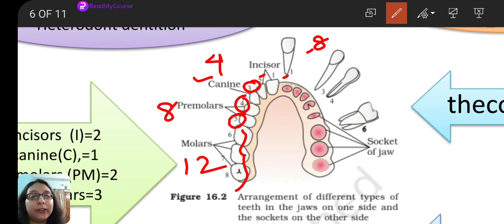So, when somebody refers to the number 6 tooth, what is that? That is the first molar. Number 3, that is the canine. Number 1, that is the central incisor, okay? Among incisors also we have a division, that is central incisor and lateral incisor, okay.